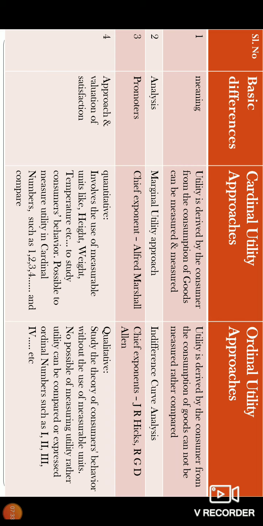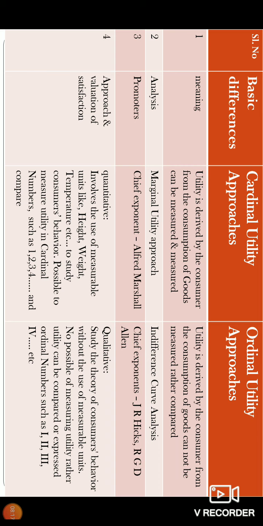So how do you evaluate satisfaction? The valuation of satisfaction in cardinal utility involves the use of measurable units like heights, weights, and temperature to study the consumer's behavior. Like cardinal numbers, you use numbers to study. Just as you measure height, weight, and temperature, it is possible to measure utility, and it can be expressed in numbers like 1, 2, 3, 4.